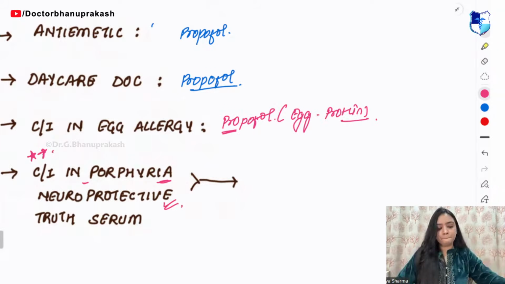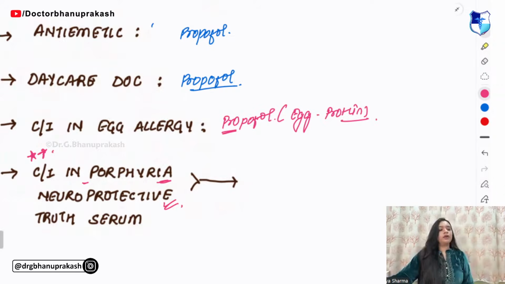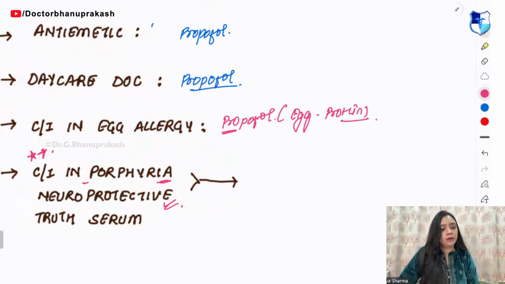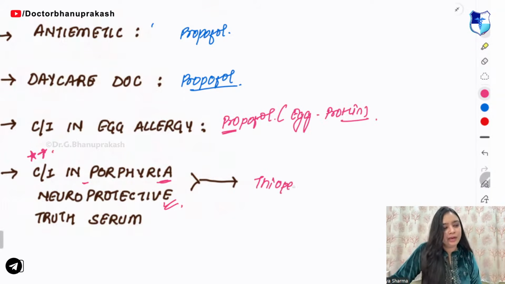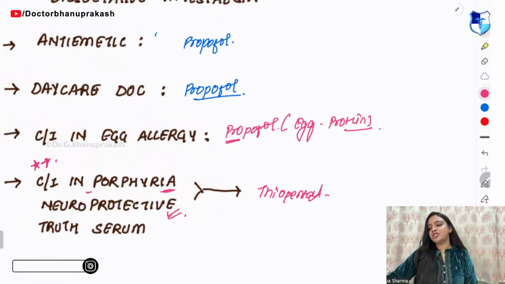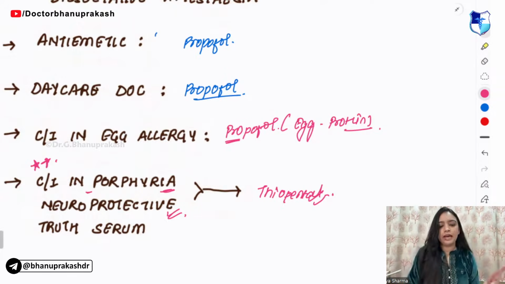Thiopental, are you sure? No, not desflurane. Very good, so it is thiopental. I was just testing you. So you should be confident enough with your answers, right? Even if you are wrong, you should be confident in your life as well.